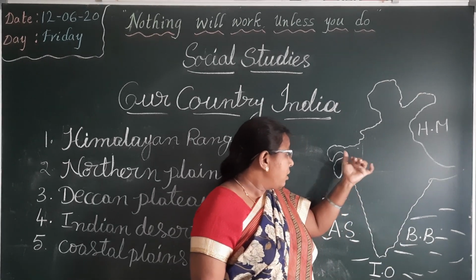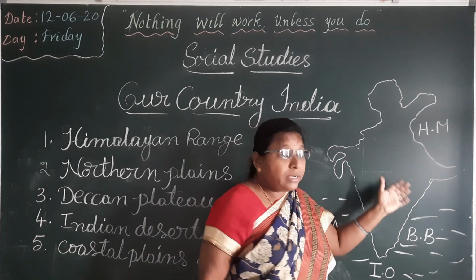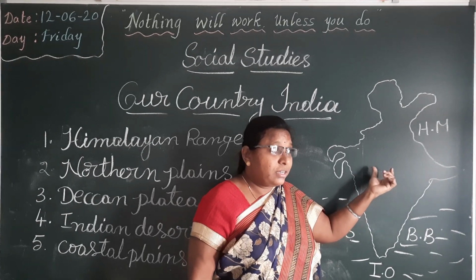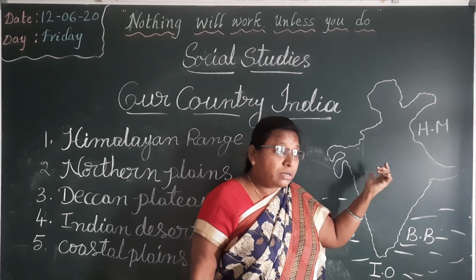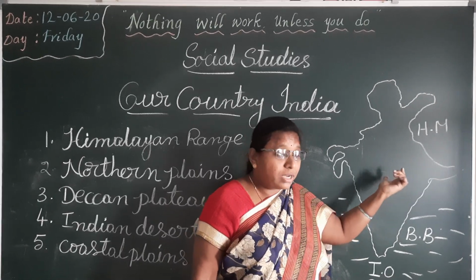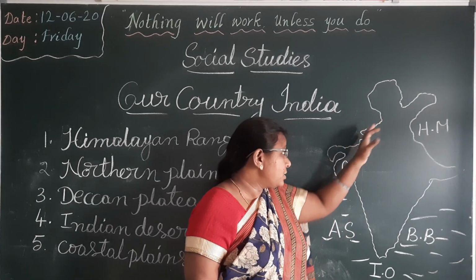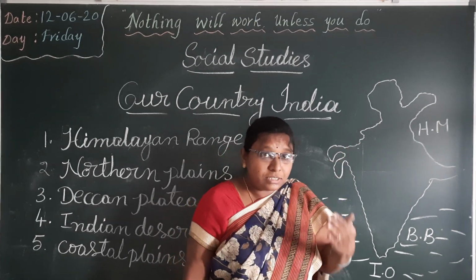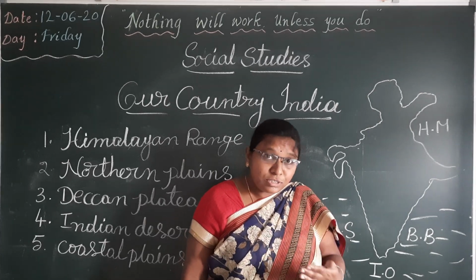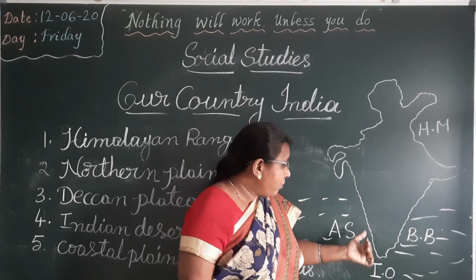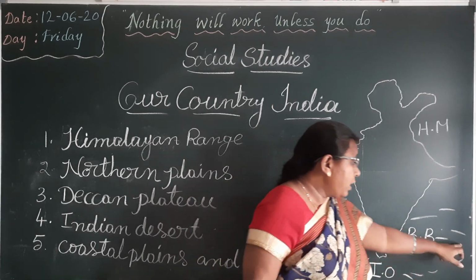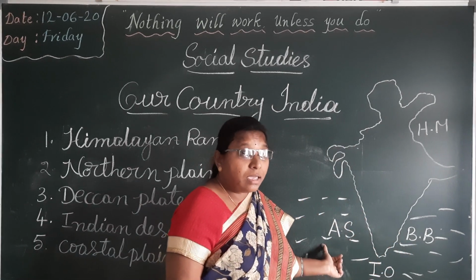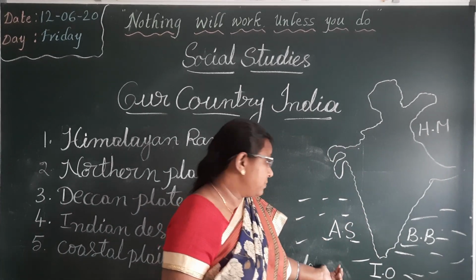And then here desert. India has only one desert, that is called Thar Desert. That's why it is called the Great Indian Desert. It is situated in the northwest side, in Rajasthan, which is the largest state. Okay, after that, islands. Here east side we can see Andaman Nicobar Islands. Here west side we can see Lakshadweep Islands.